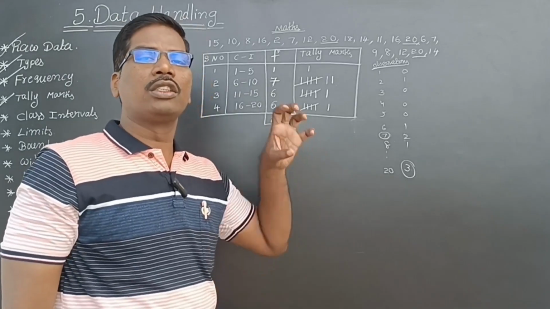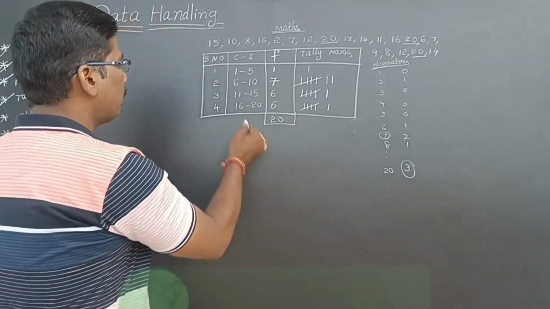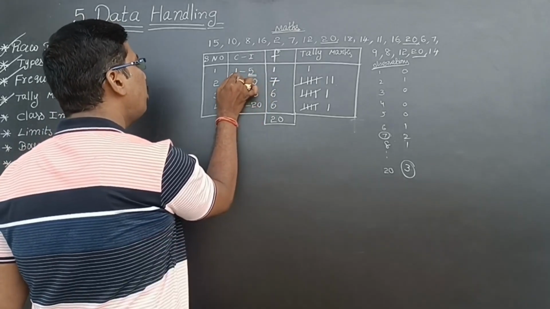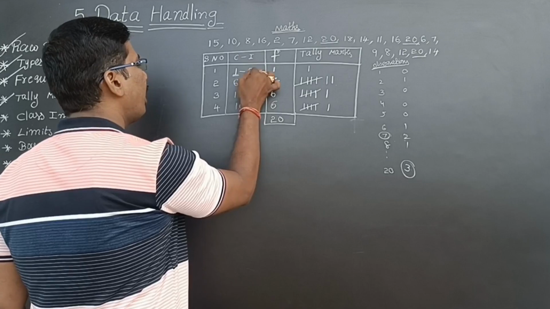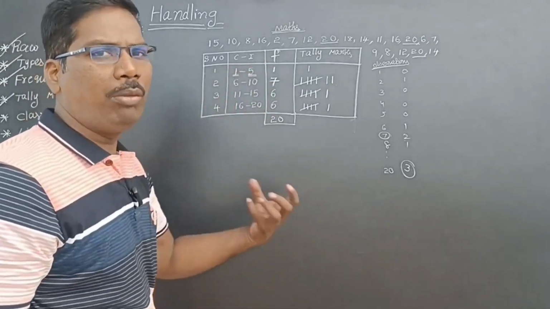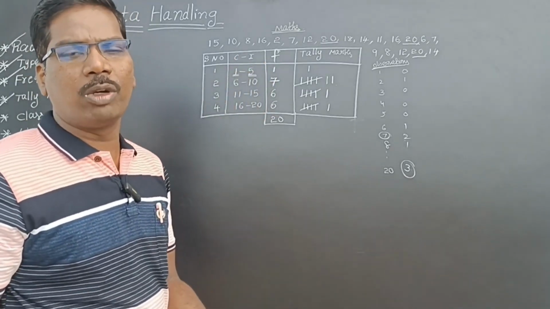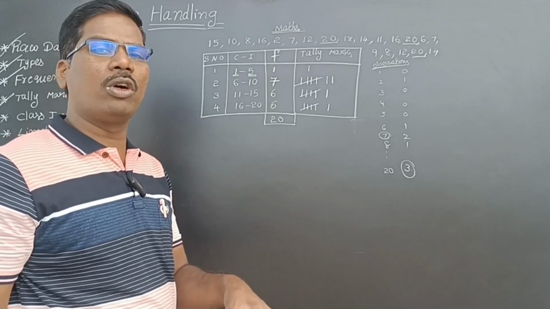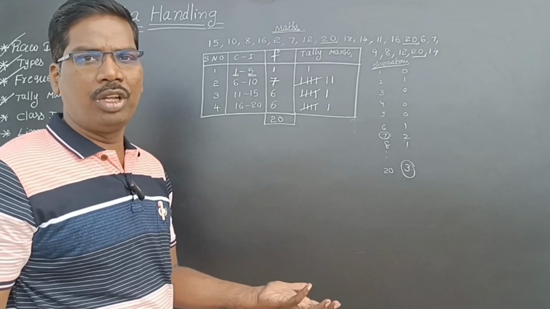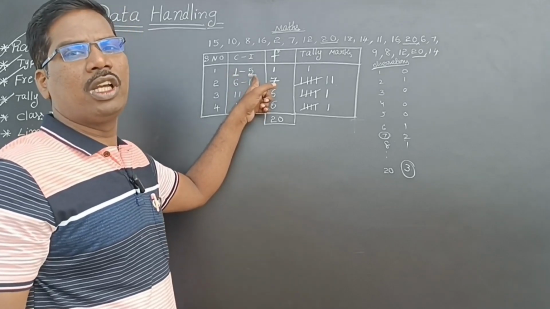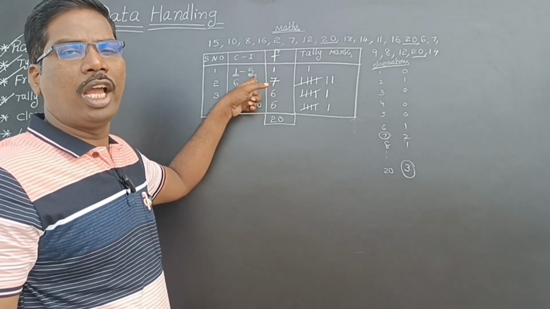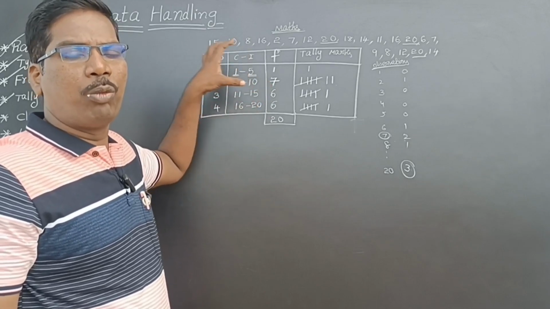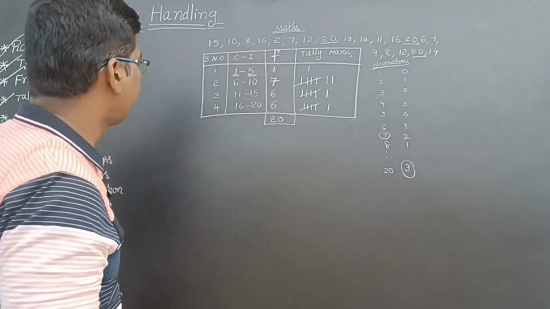In the class intervals, limits will be there. Means these extreme values: the minimum marks is 1, the maximum marks is 5. In this class interval, I am taking minimum marks and maximum marks. If the marks are between them, I will take them. Otherwise, I won't take them. From 1 to 5 means I have to take from 1 to 5 marks only. I should not take 6 to 10 or 11 to 15 or 16 to 20. I have to bound this to 1 to 5 only, isn't it?